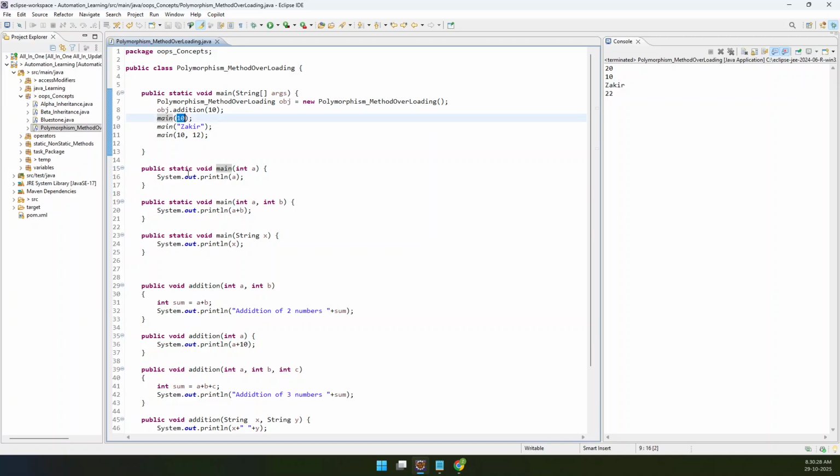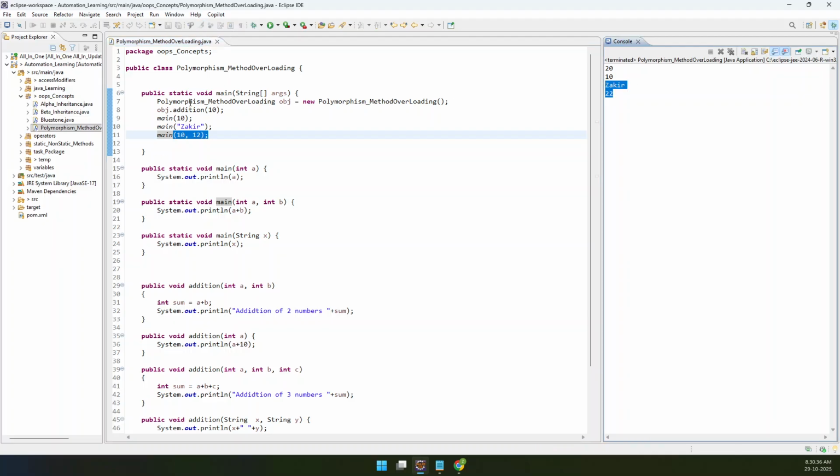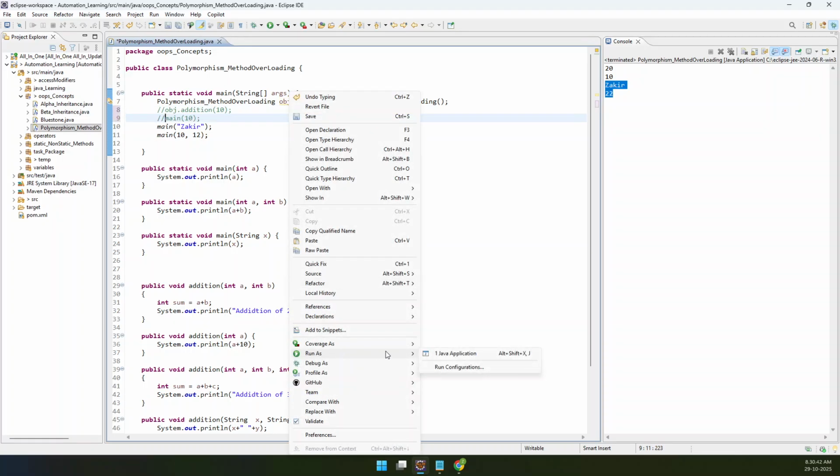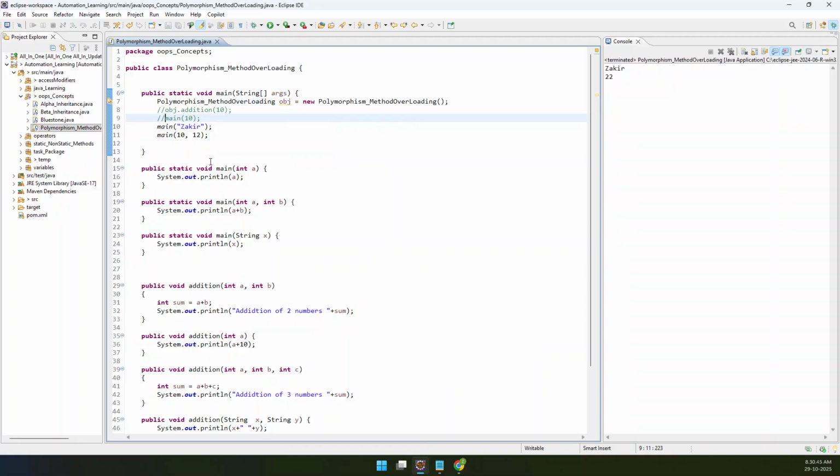Here if I am calling it as int, this method is getting called. If I am passing in string, this method is getting called. If I am passing two numbers, 10 plus 2 is nothing but 22. It is printing that. Let me remove this. Let me remove this as well. Let me run only these two. Now, if you could see, you are successfully able to overload a main method. I hope the people who had understood the other way around, who had written no, now you understood, right? If someone is asking you in an interview, can you overload a main method, what is your answer, Javeria? It should be yes. Okay, hope you got it right.